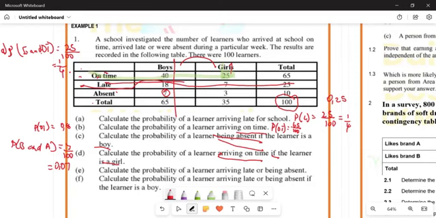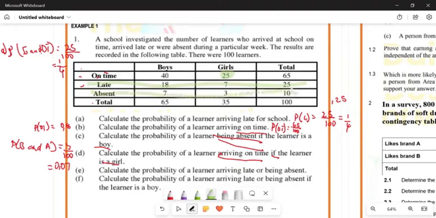Okay, this one is fine. Now you understand. What are we looking for here? We are looking for number E, calculate the probability of a learner arriving late. So go and highlight late here, just late. That's the first event. Oh, different story, okay? It's arriving late or being absent. So we have these two.